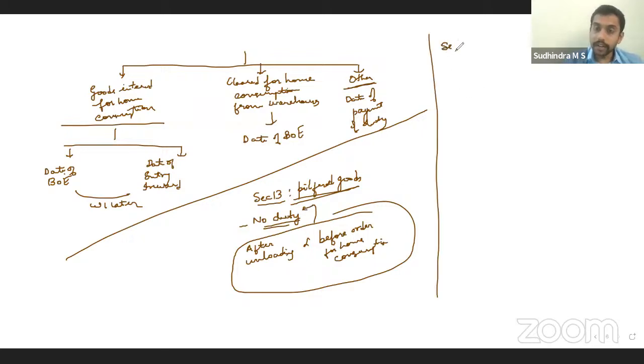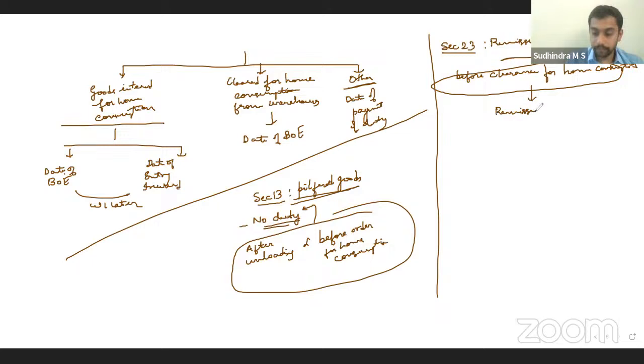Whereas section 23 talks about remission in case of goods lost or destroyed. This should be a complete destruction beyond repair. Right? Complete destruction. When I say destroyed, so lost or destroyed when? Before clearance for home consumption, then what do they give?